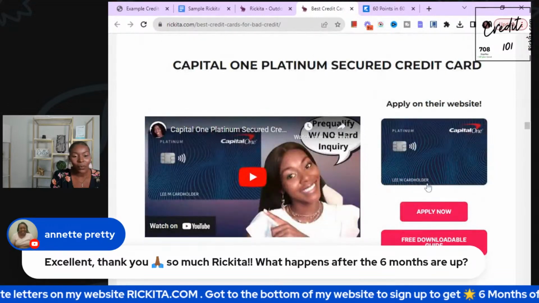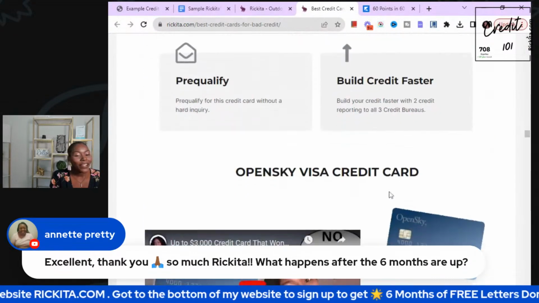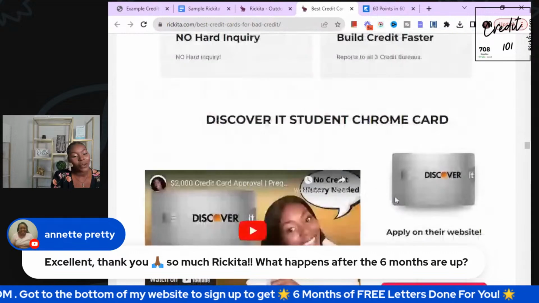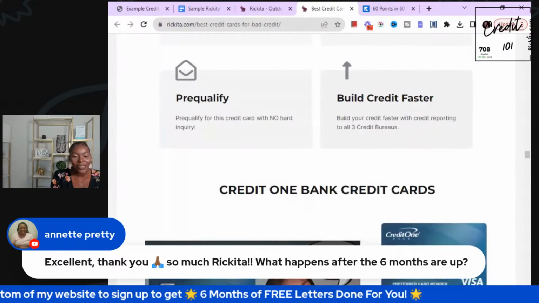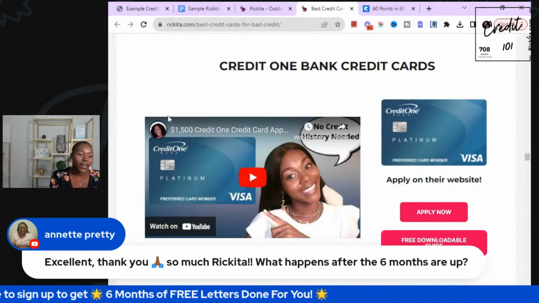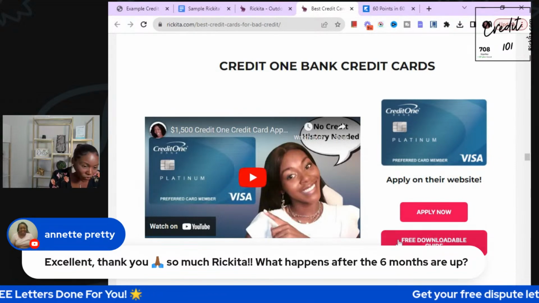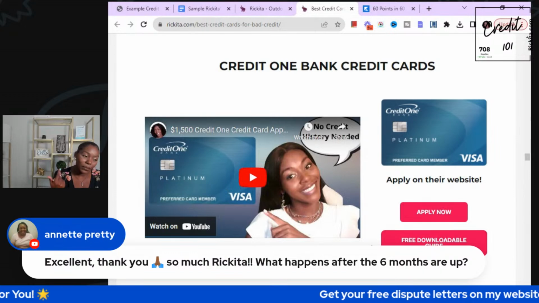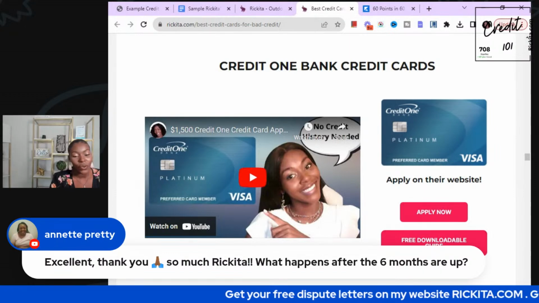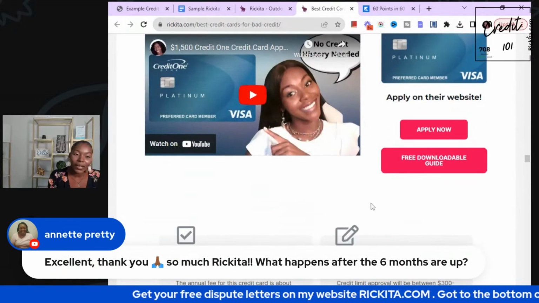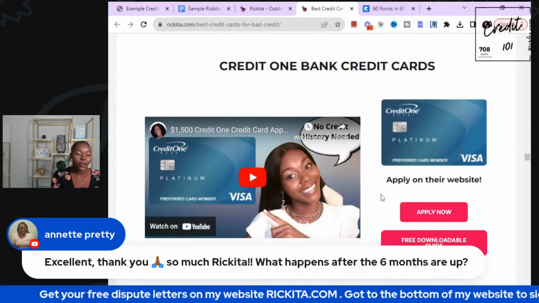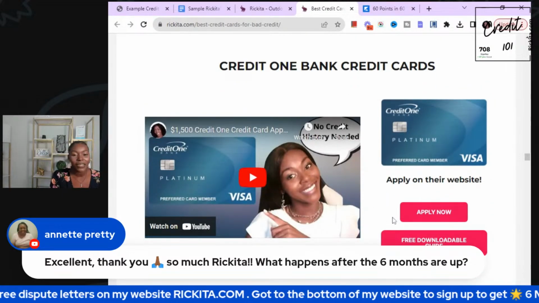And then also that Capital One Platinum. But again, if you got bad credit, you just have to go through the motions of removing these different accounts seriously and applying for credit cards. If you had a bankruptcy, try Credit One Bank, because they don't care. Even people talked about how they had a bankruptcy and Capital One didn't care. You just have to start applying and see what they're going to say.